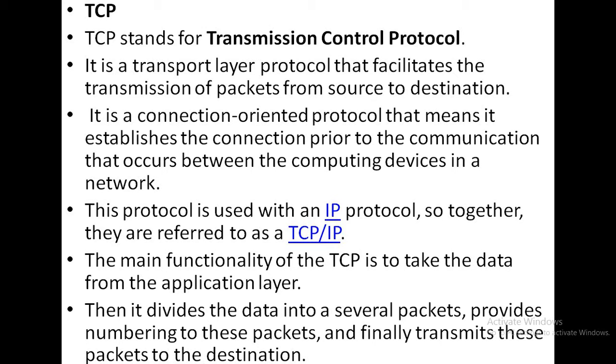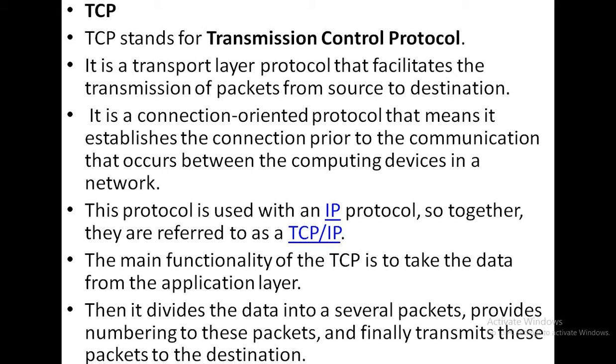So the main functionality of TCP is: it takes the data from the application layer, it divides the data into several packets, provides numbering to the packets, and finally it transmits the packets towards the destination end. So this is the main functionality of TCP, or transmission control protocol.